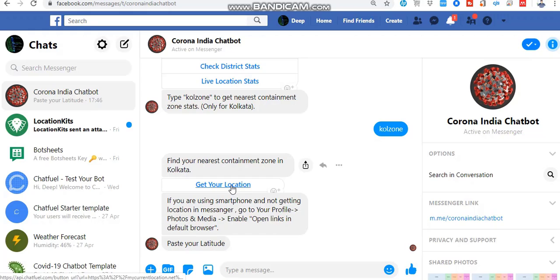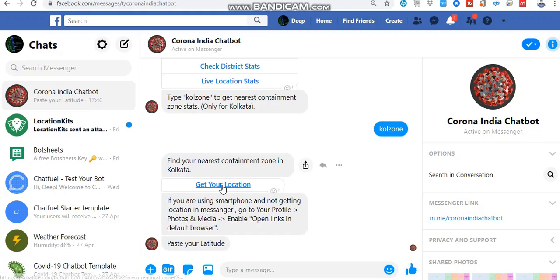By default this link is opening in the Facebook browser, and the Facebook browser doesn't allow you to access the location. So I'll advise you to please go to your profile in Facebook Messenger, then go to photos and media and enable open links in default browser. After that this link will open in Google Chrome or your default browser in your phone, and then your location will be correctly accessed.